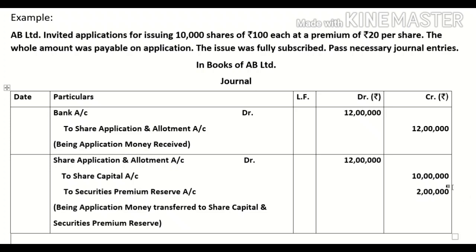How much amount will be transferred to securities premium? At the rate of rupees 20 on how many shares? As the issue was fully subscribed, 10,000 shares at the rate of rupees 20. The total amount of securities premium reserve will be 2 lakh.